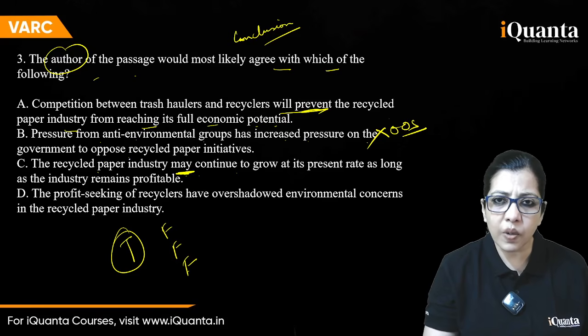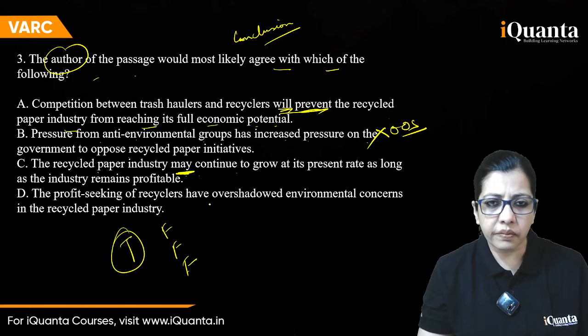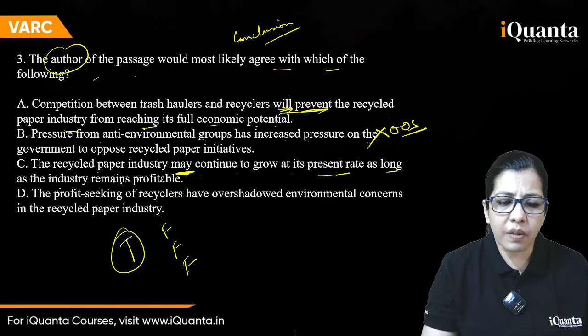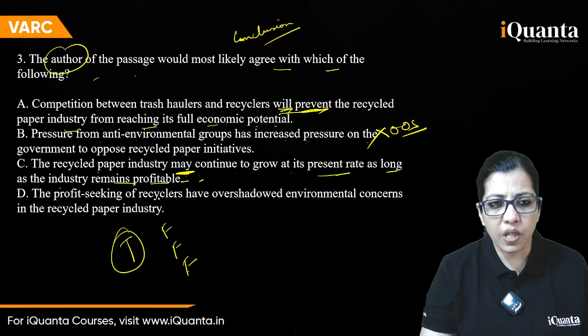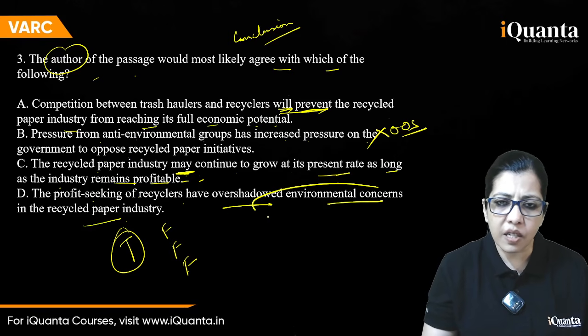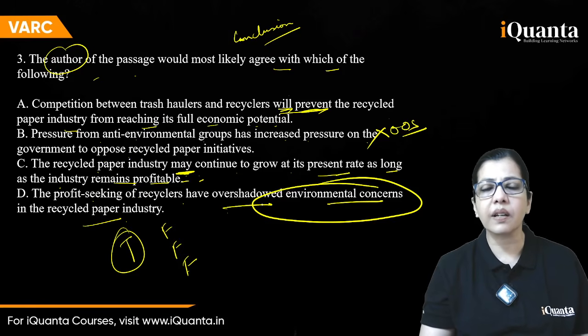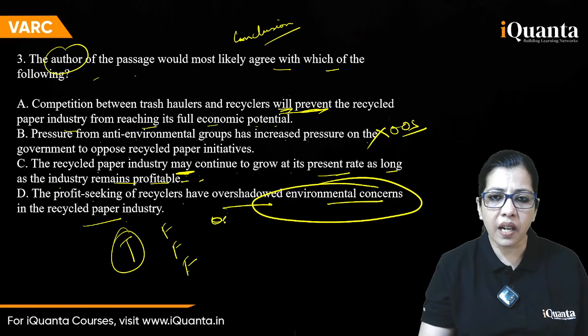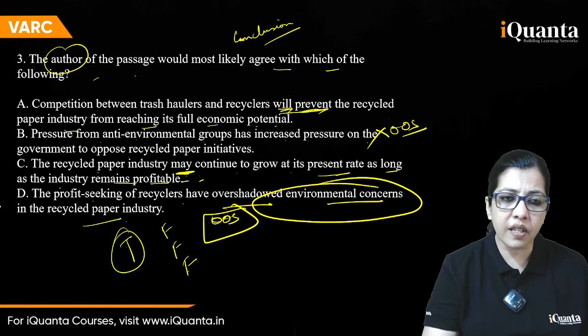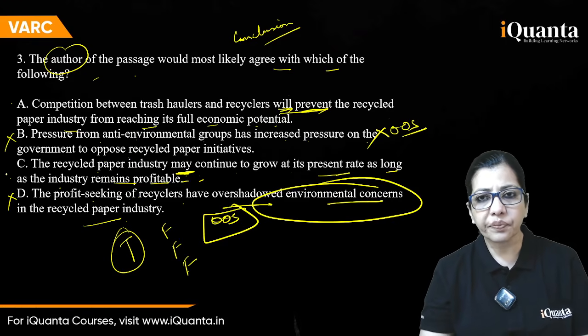The recycled paper industry may continue. I like the balanced word will. This is will, this is balanced may. At its present rate, as long as the industry remains profitable, may hai, ho sakta hai. The profit seeking of recyclers have overshadowed environmental concerns. The passage doesn't talk anything about environmental concerns. So this is again out of scope, external information, external knowledge lagane ki zarurat nahi hai. This is out. This is out. It's between A and C.